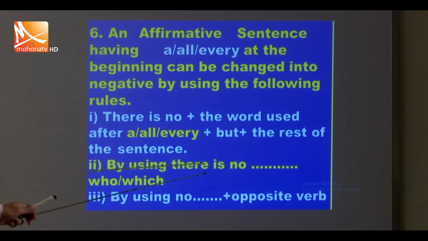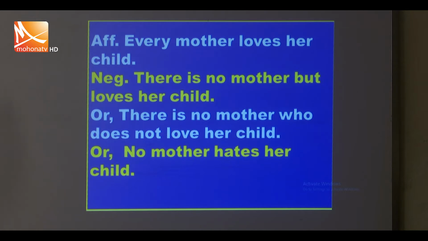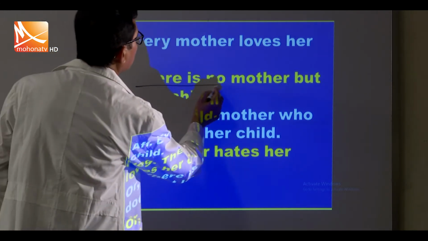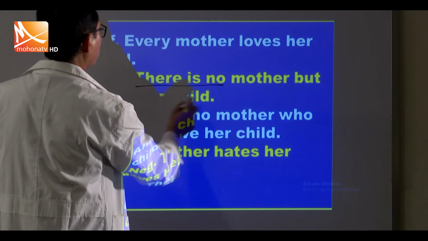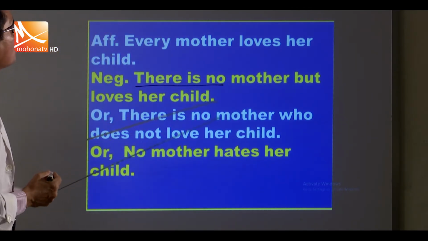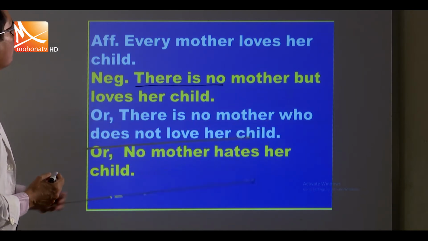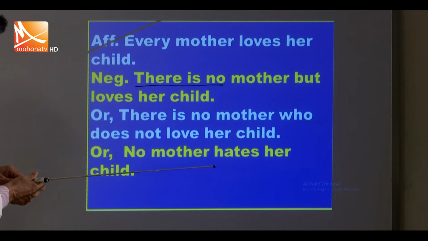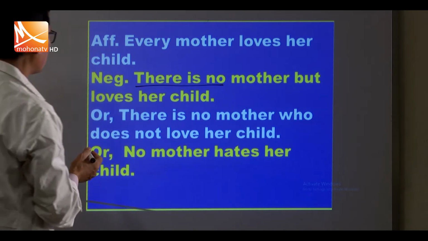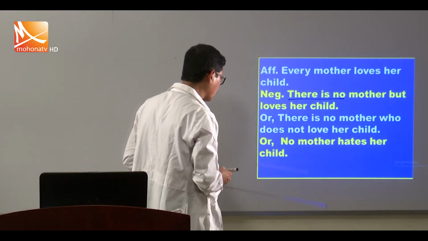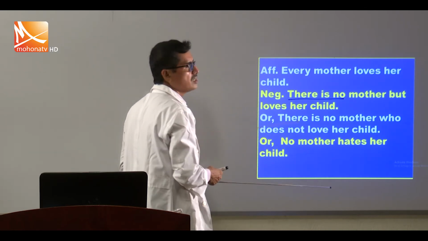Number 2, by using "there is no", "who" or "which". 3, by using "no" plus the opposite verb. Example: Every mother loves her child. We use "there is no" instead of "every", then "mother", "but", "loves her child". Next: There is no mother who does not love her child. Here we use "who" instead of "mother". There is no mother who, here "who" is a relative pronoun, or: No mother hates her child.